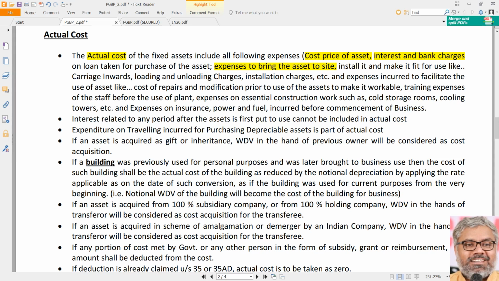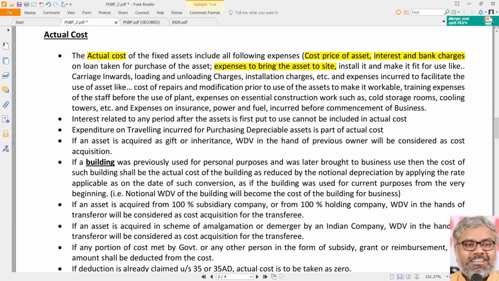Of course, we have to also understand when we talk about fixed assets, they need not be always purchased. They can be constructed also. Imagine a particular company is constructing its head office building. Head office building construction takes a lot of time. So all the expenditure that is incurred for the construction of that building till that building is put to use will be considered as the cost of that building.